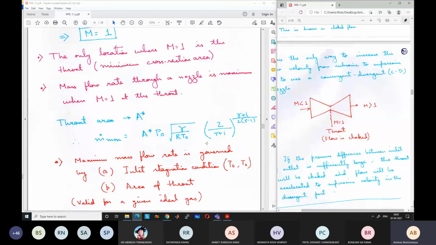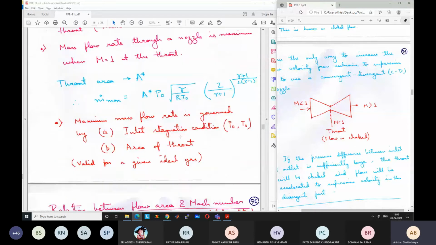So this is the maximum mass flow rate possible, and this depends on the inlet stagnation conditions P0 and T0. If the inlet stagnation pressure is higher, then we will get more mass flow rate, and it will depend on the area of the throat. Okay, and this is valid for any given ideal gas because we have used the ideal gas expression. So this is not valid for any material, it is only valid for ideal gas.